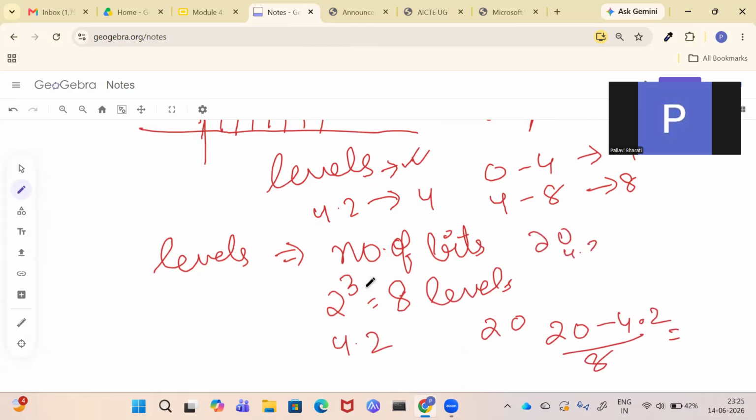I have taken 15.8 divided by 8. Now this is going to give me a value approximately equal to 1.9. So I will just take it as 2 for the sake of explaining.